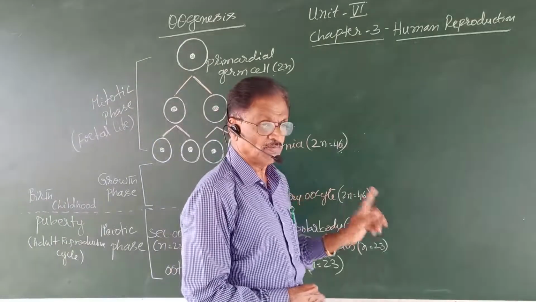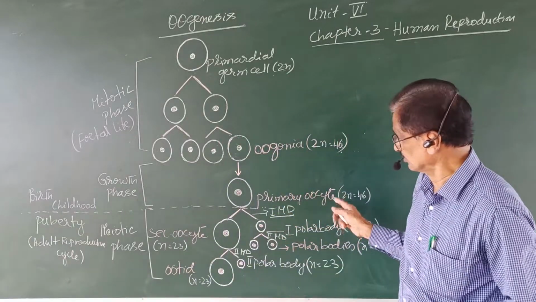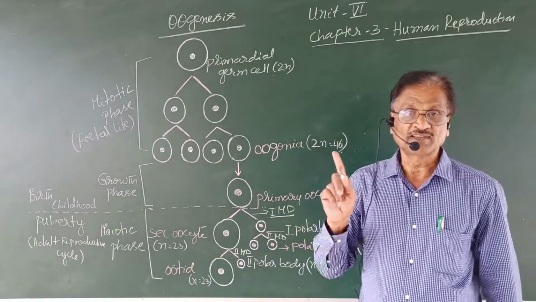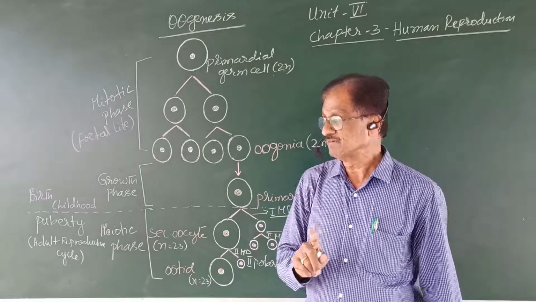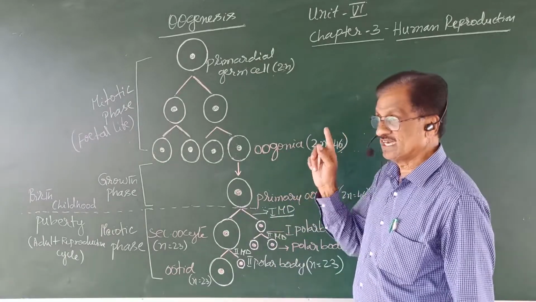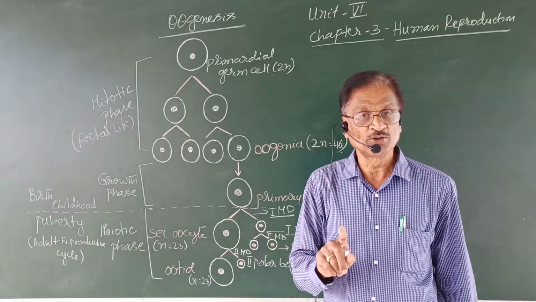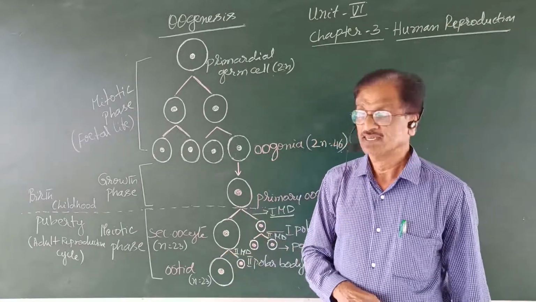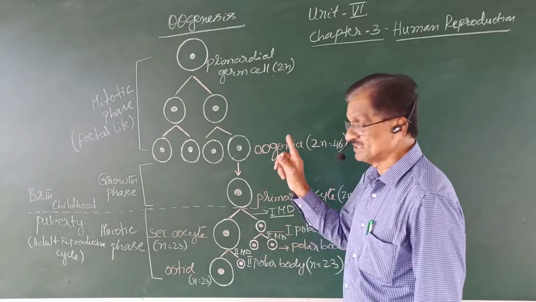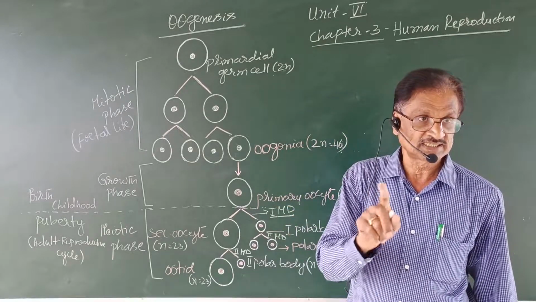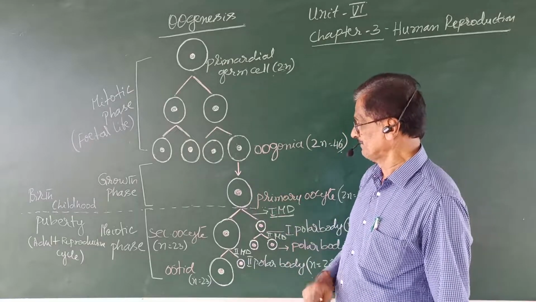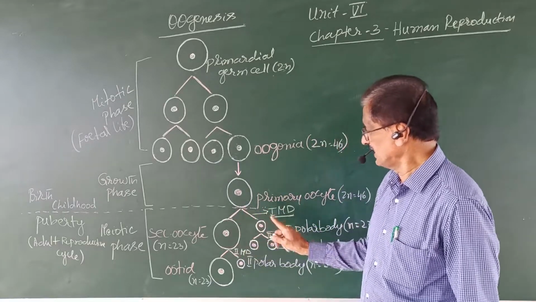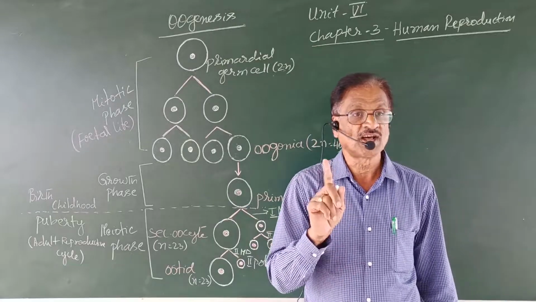First, the primary oocyte undergoes the first meiotic division, which is a reductional division. This division converts a diploid cell into a haploid cell. As a result of the first meiotic division, two unequal-sized cells are formed.